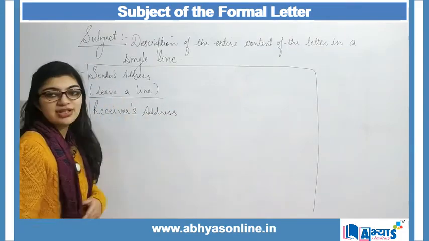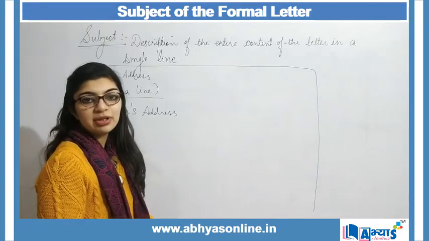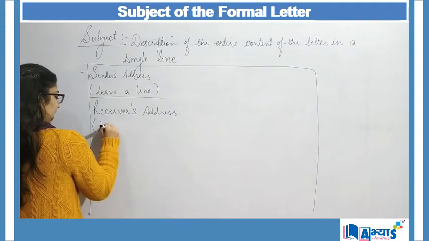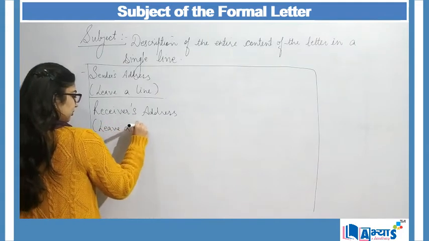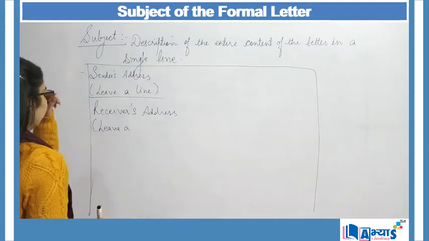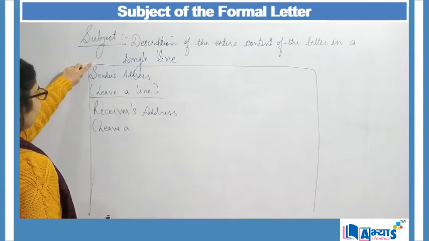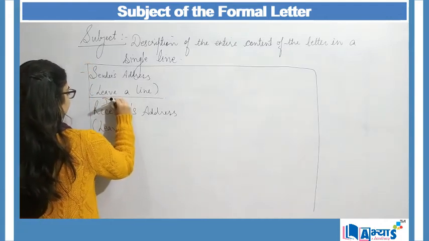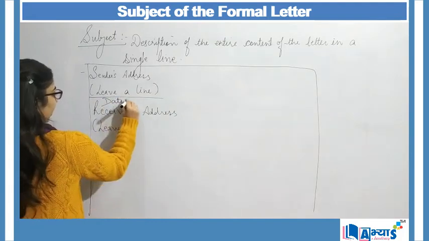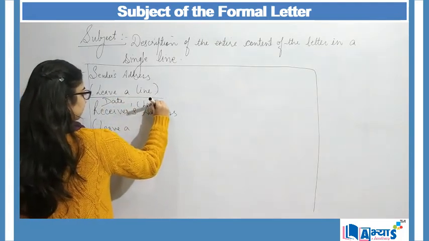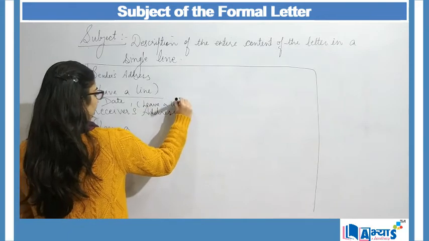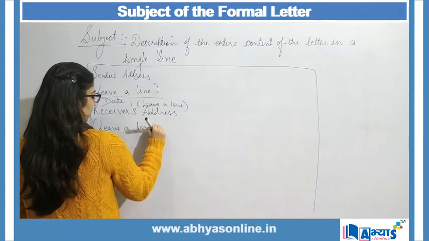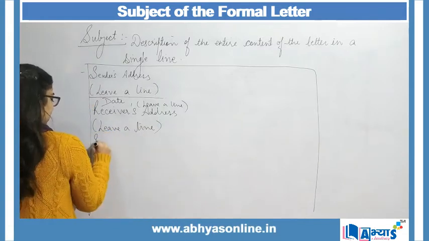With the sender's address I will write the sender's name along with a designation. Then with the sender's address I will leave a line and then I will write the date. Then again I will leave a line and I will mention the receiver's address. Then again I will leave a line and I will mention the salutation.